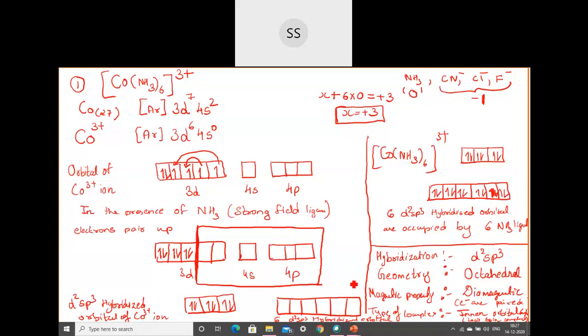Yes, so this is all about VBT. So when VBT is given to you, make sure you study this, and it's easy also. It is not difficult. I will do one more complex for a weak field ligand. Now here I have done it for a strong field ligand. I will be doing the next one for the weak field ligand. You can write down along with me so that you get practice of how to do it.